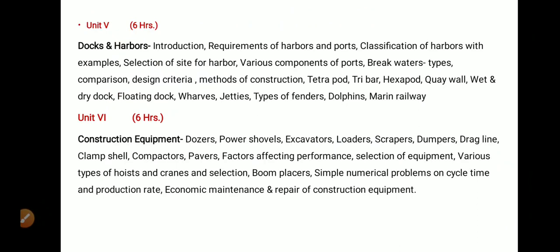And the last unit is related with construction equipment, that is unit number 6. Under this we will study the various construction equipment that are used on a construction site. It includes dozers, power shovels, excavators, loaders, scrapers, etc. Along with this we will have a focus on simple numericals based on cycle time and production rate, and we have to focus on economic maintenance and repair of construction equipment. So this is about the course content.